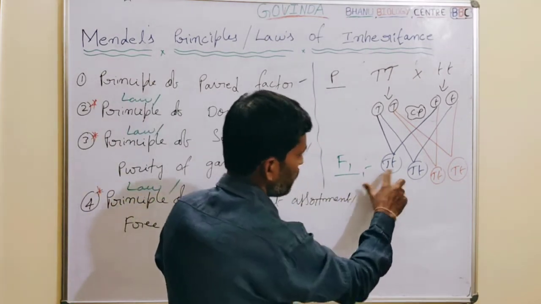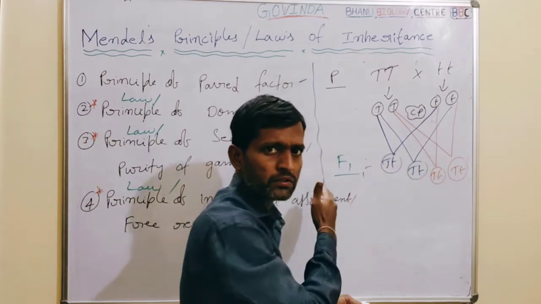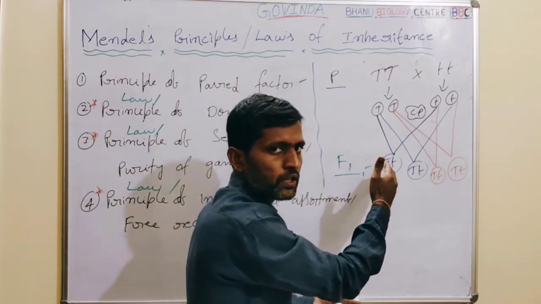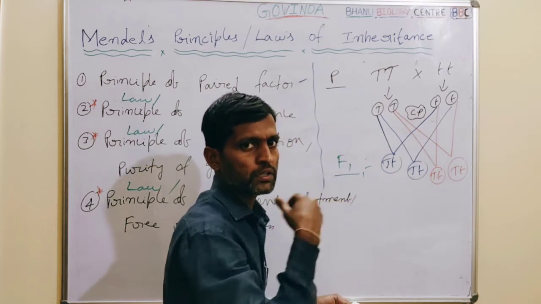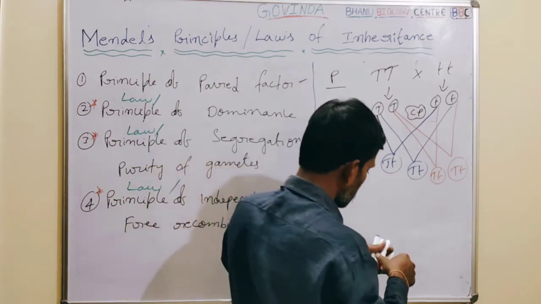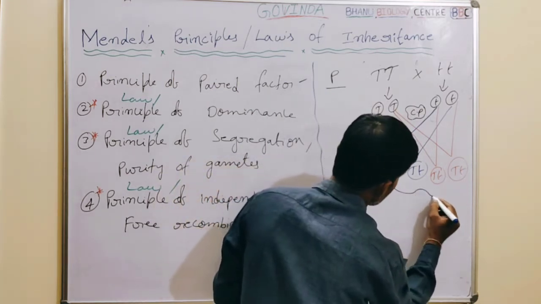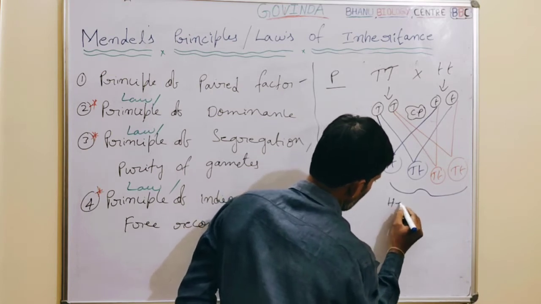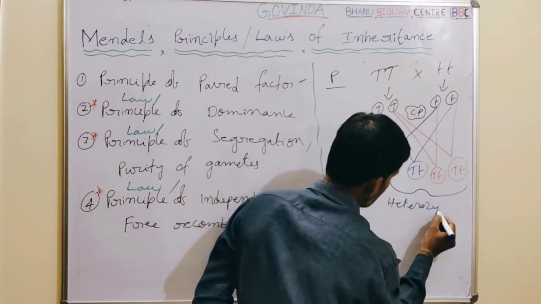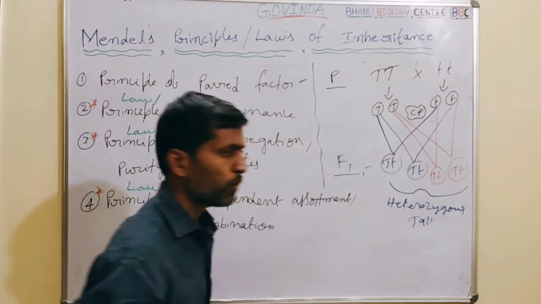If we look at the phenotype of these plants, all the plants produced in the F1 generation have the same genotype and also express the same phenotype. Let me write it: all these plants express the phenotype of tallness, heterozygous tall. So what happened here?